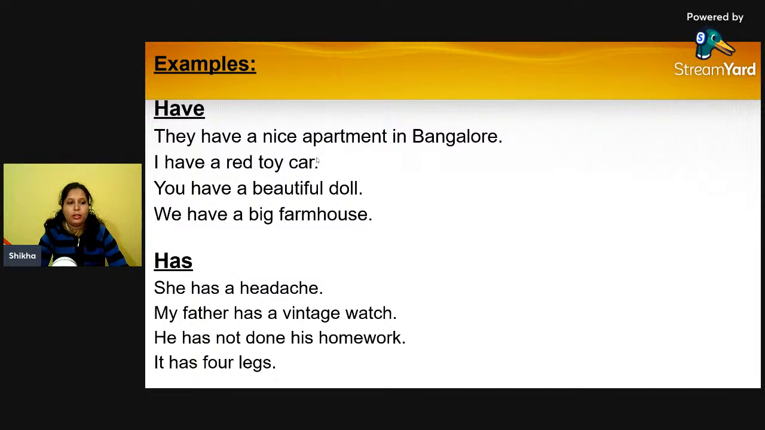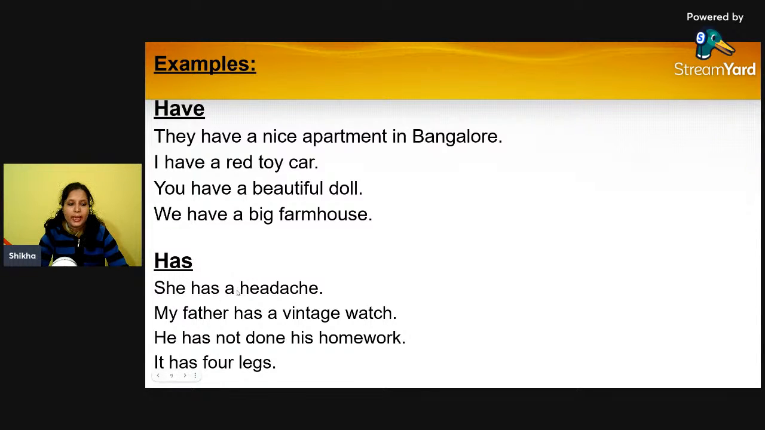So here there are some examples for you so that the understanding is a little bit clearer to you. So with have, how can we use have with different kinds of pronouns? That is, they have a nice apartment in Bangalore. I have a red toy car. You have a beautiful doll. We have a big farmhouse. And then has, how can we use has in our sentences?